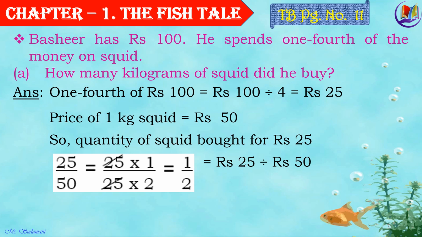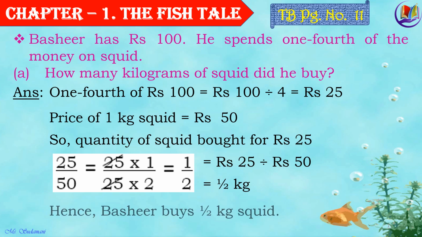Cancelling out the common numbers, 25, we get 1 upon 2. So, Bashir would be able to buy half kg squid in rupees 25. Let's move on to the next part of it.